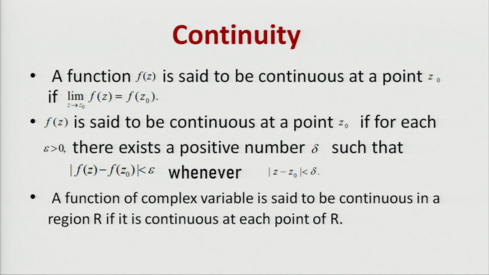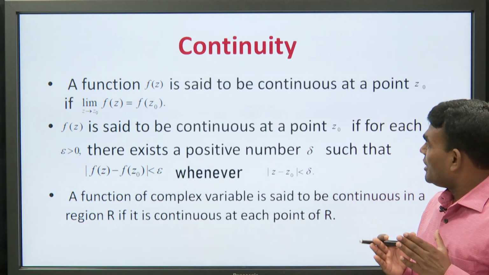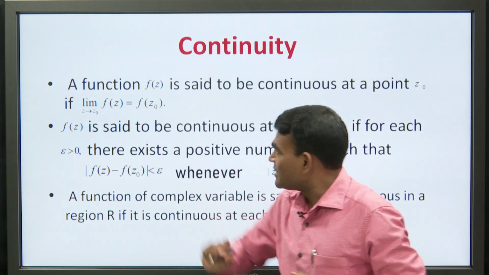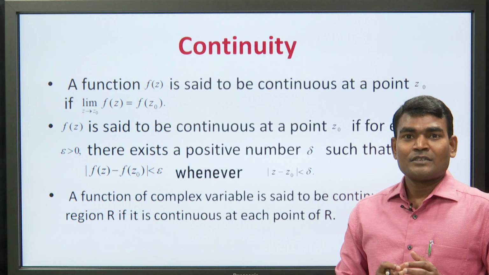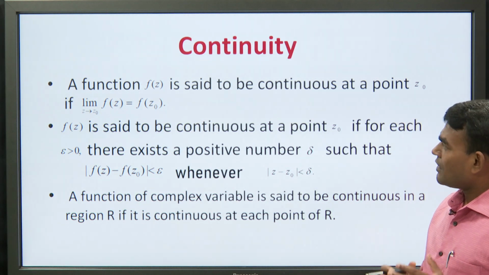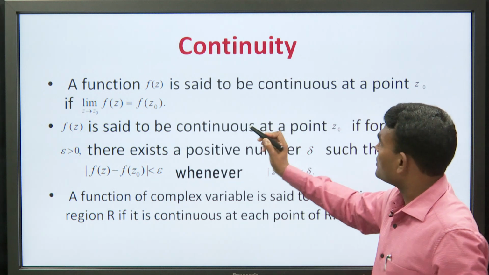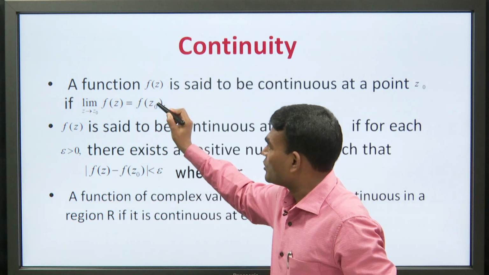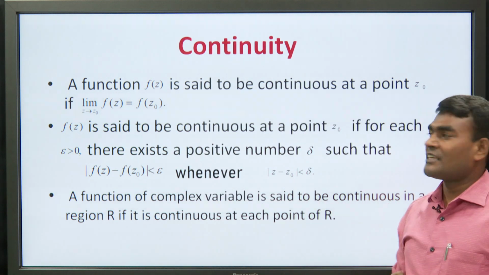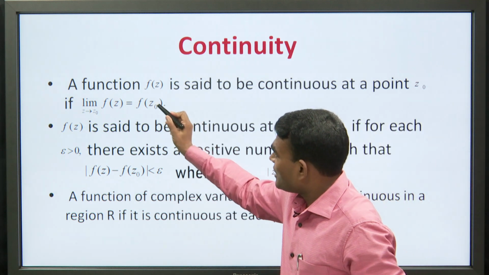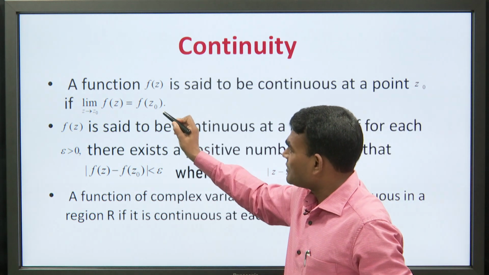A function f(z) is said to be continuous if its limit as z tends to z naught of f(z) is equal to f(z naught). Continuity is a pointwise property, therefore we have taken first of all a point. f is said to be continuous at a point if its limit at that point is equal to the value of the function at that point. So the only difference is that in place of L in the limit, here we have f(z naught).